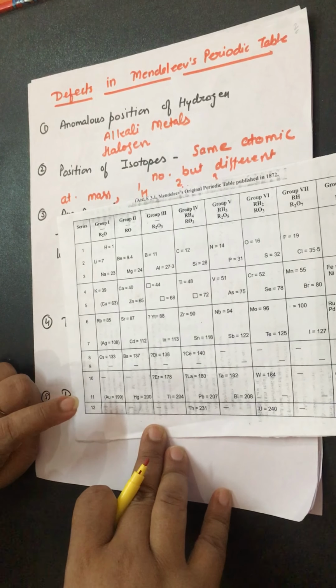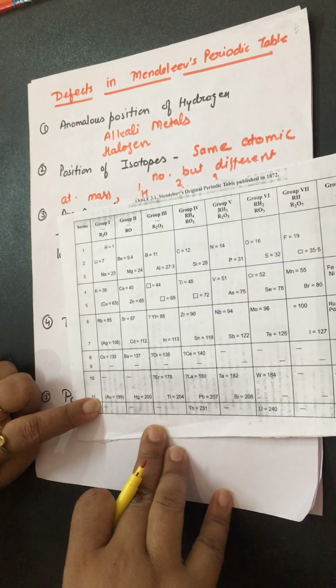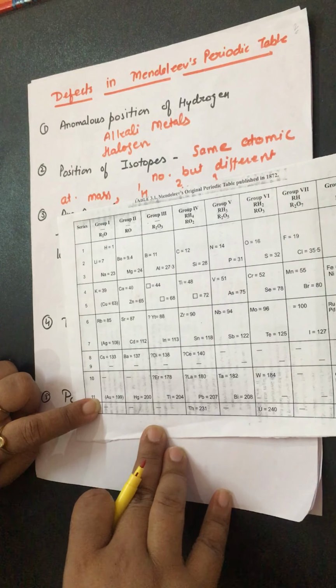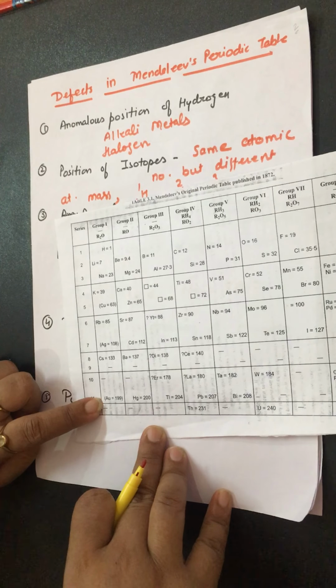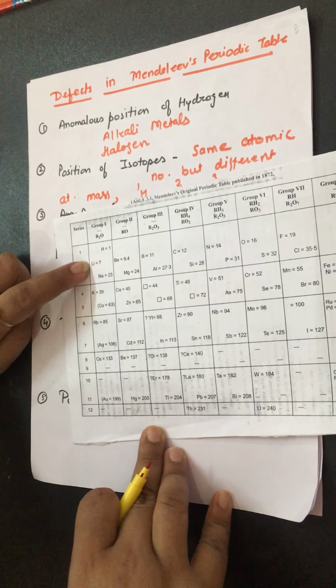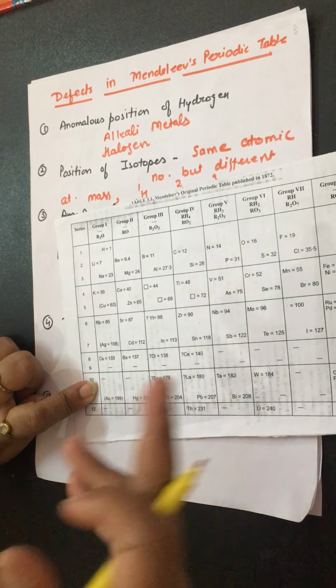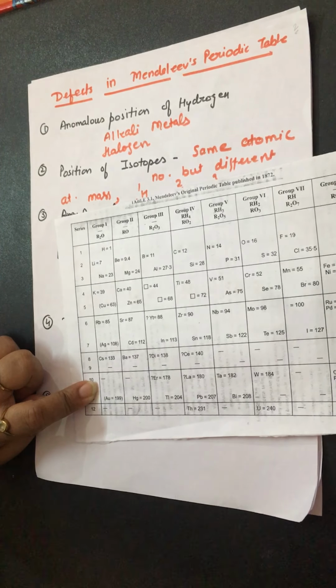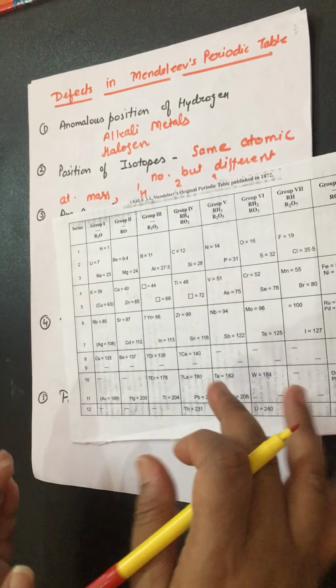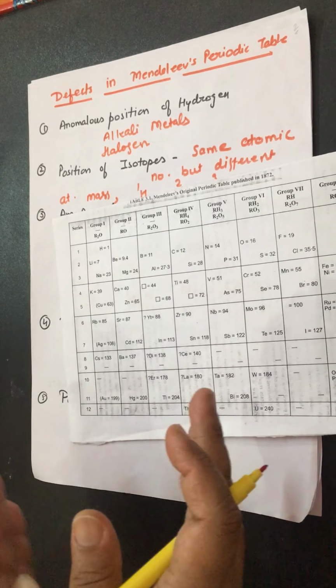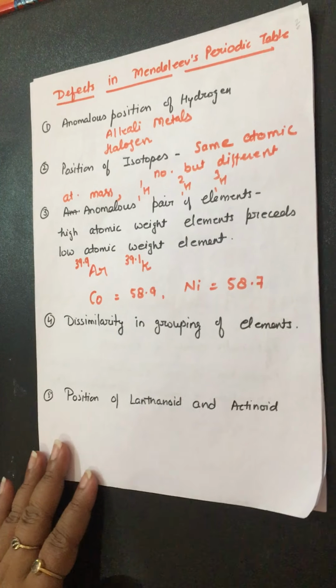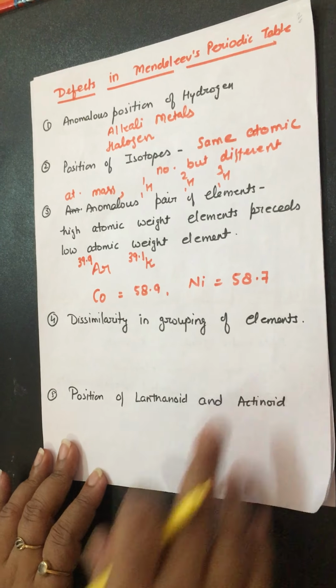Coinage means those from which coins could be made. That's why these metals are known as coinage metals. And these are highly unreactive, while the lithium, sodium, potassium, rubidium, all these metals are highly reactive. It means there is a combination of reactive and non-reactive metals. So there is the dissimilarity in the grouping of elements.